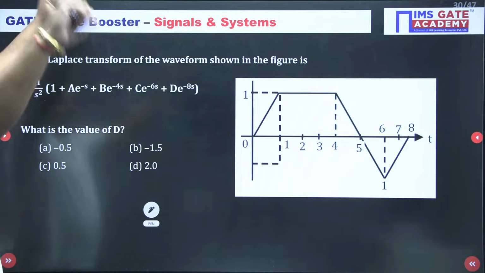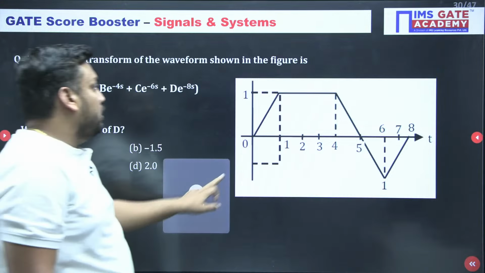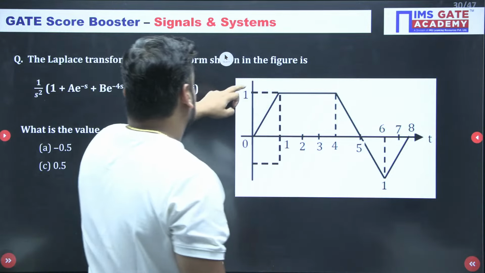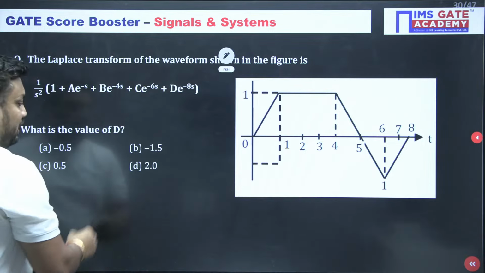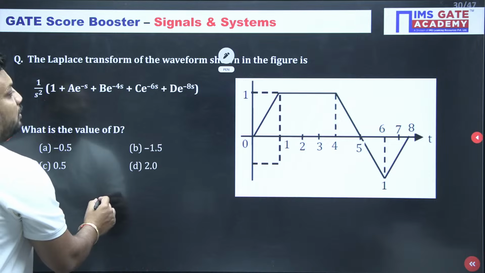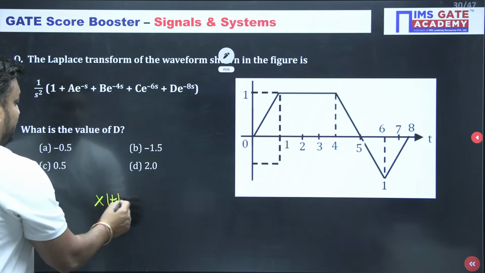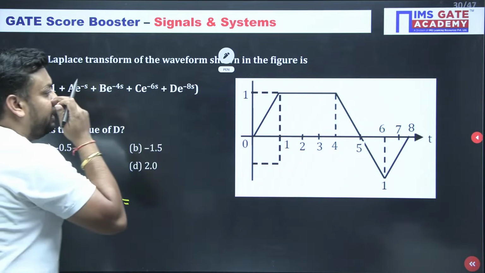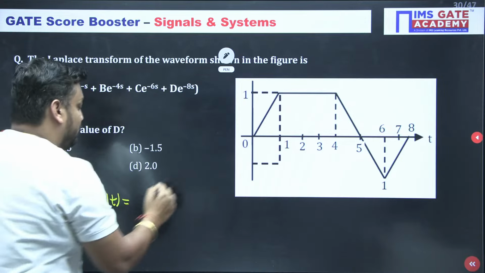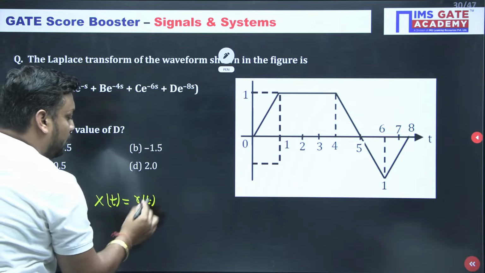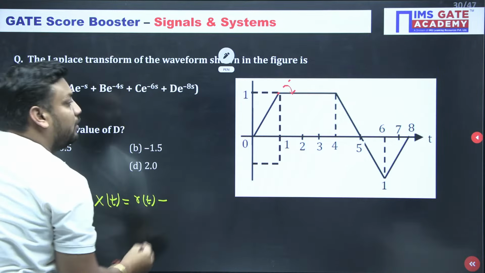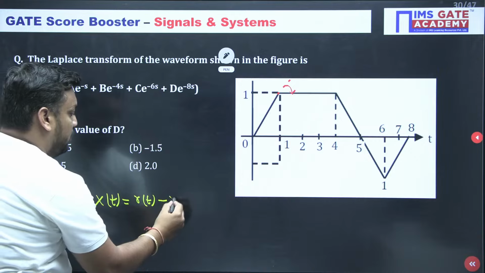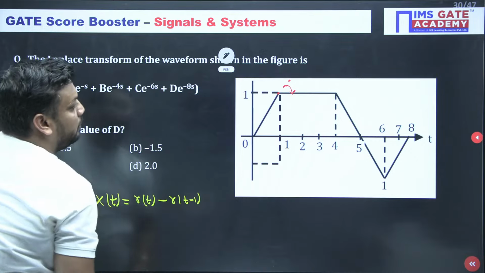So I think this is clear to you. Again, one more easy question, and I must say that easy. Why easy? Because if you are my classroom student, you know how to write the mathematical equation very easily. So if the signal is x of t, write the mathematical equation. Slope is 1 by 1. So start with 1, so it is r of t. Now the line is traveling downward. Downward means minus sign. Slope was 1, so it should be r of t minus 1.